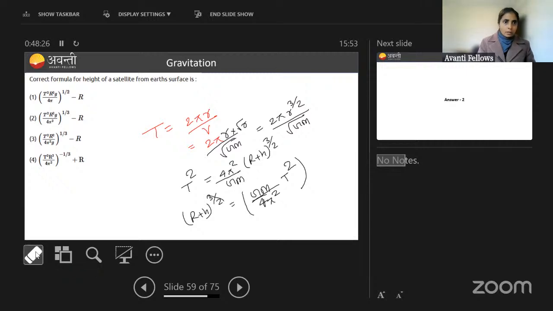Now we have to write r square, right? So what can we do here? You just need to check the calculation. Sorry, my mind was stuck with that problem. But can you see here, we wrote t equal to 2 pi r by v. This is t square. We need to square this side also. If we square it, then this will become r plus h whole cube, right? Because we have done squaring on both sides.